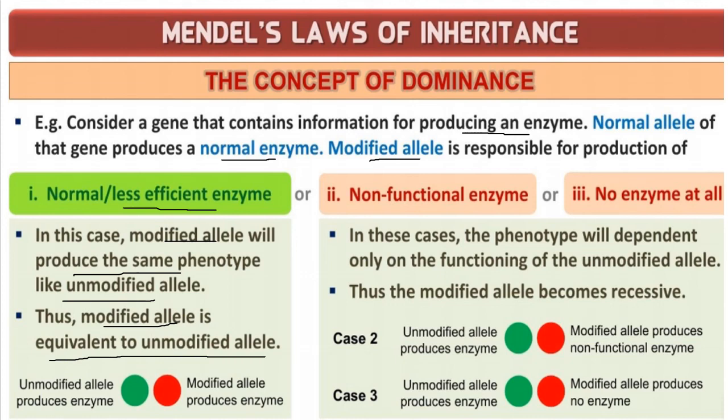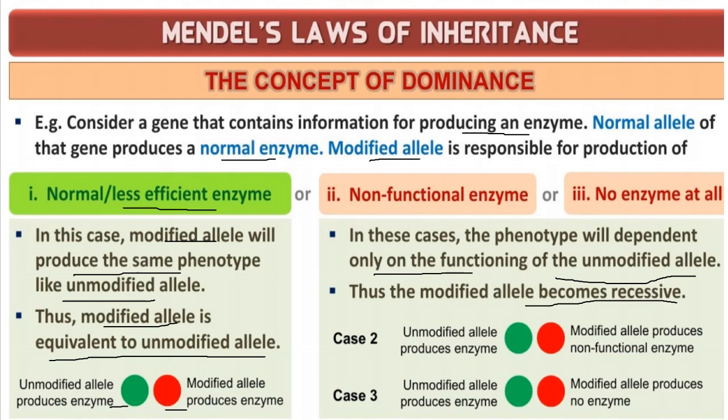So the unmodified allele produces the enzyme; it produces green color, while the modified allele will produce a red color enzyme. That is an example they have shown you here. So what do we understand usually? A gene contains information for producing an enzyme. Here the normal allele will produce a normal enzyme. The modified allele will produce not an abnormal enzyme but a non-functional enzyme, we can say. In this case, the phenotype will depend on the functioning of the unmodified allele only. Thus, the modified allele becomes recessive.